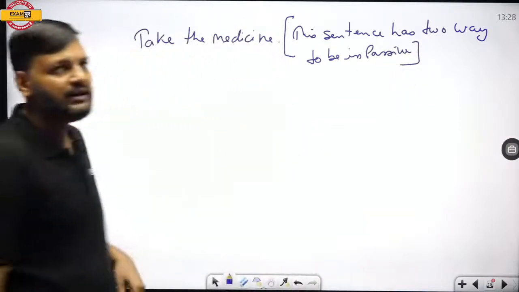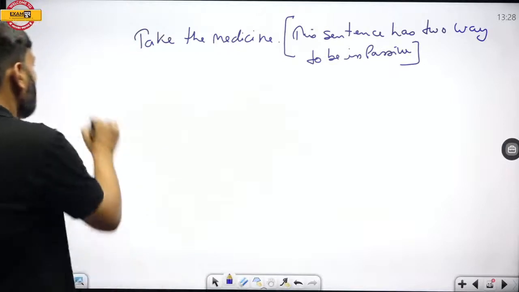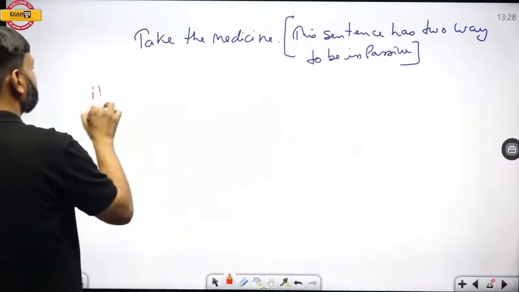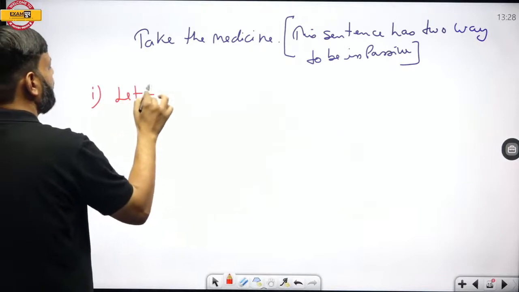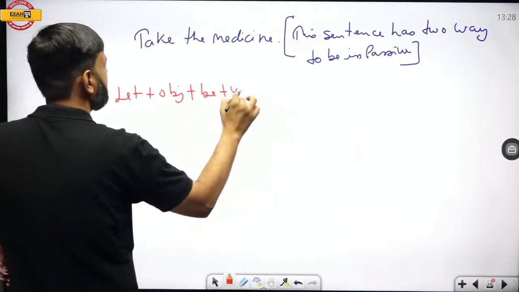Okay, this sentence can be changed into passive in two ways. One, let plus object plus be plus third form.